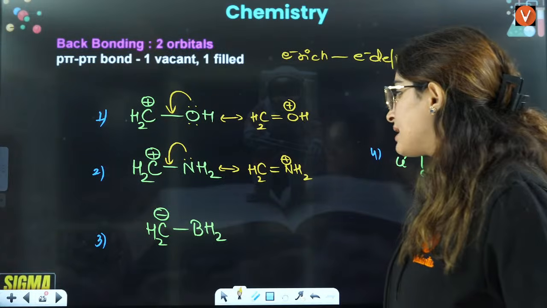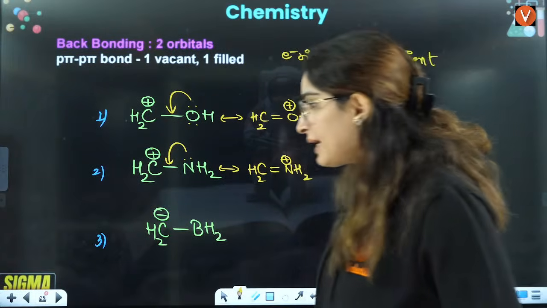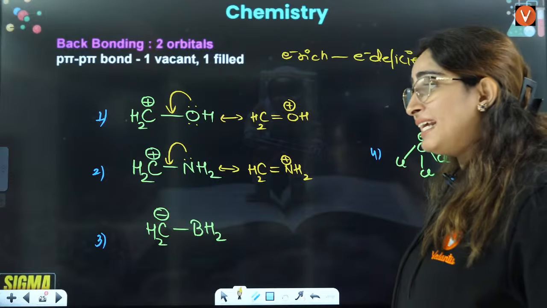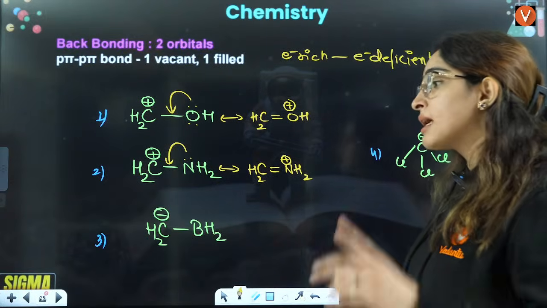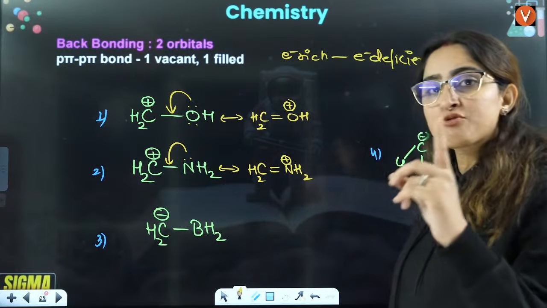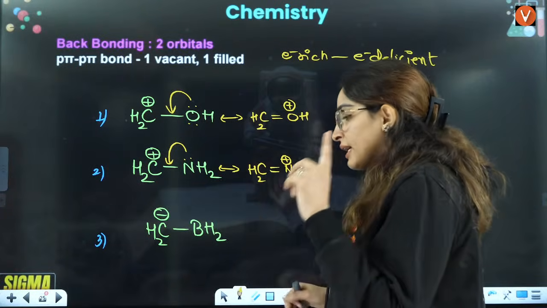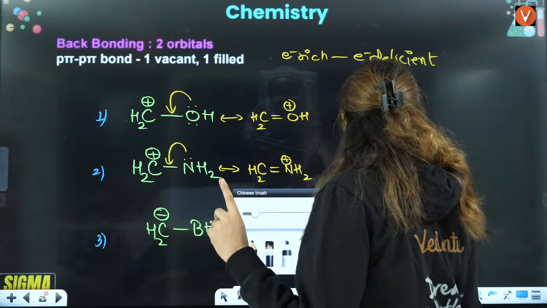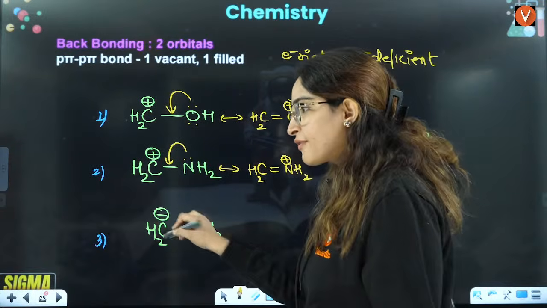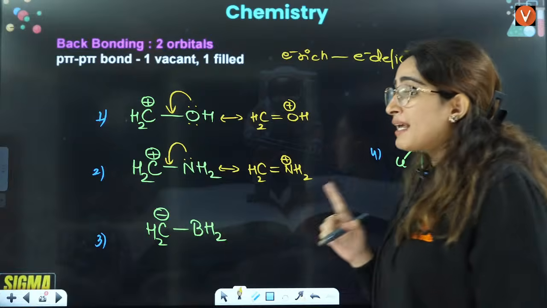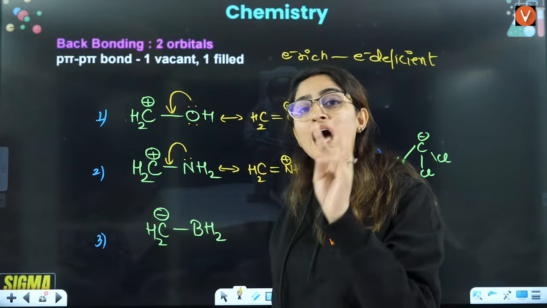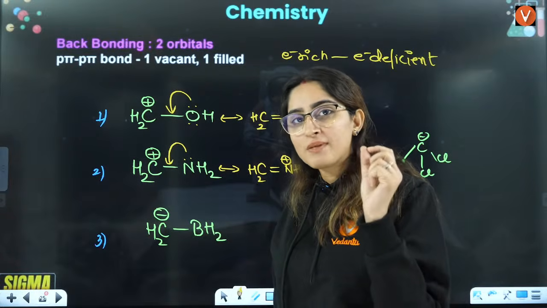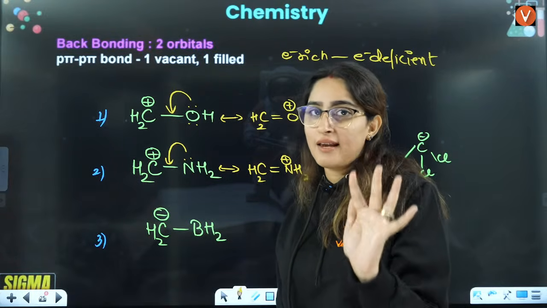Tell me, CH2 negative BH2, will it show any kind of back bonding or not? Back bonding is a kind of resonance. We need electron rich and electron deficient here, guys. This is definitely electron rich. But is boron electron deficient? Yes. Boron has 3 bonds, that means it has 6 electrons.